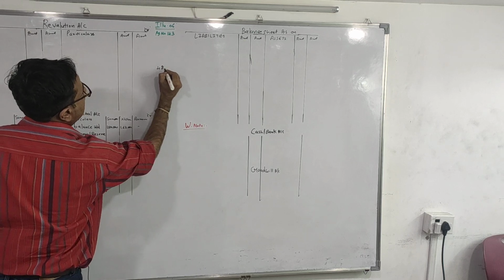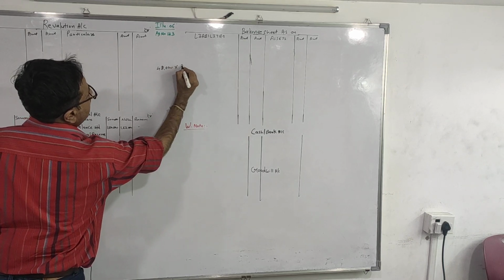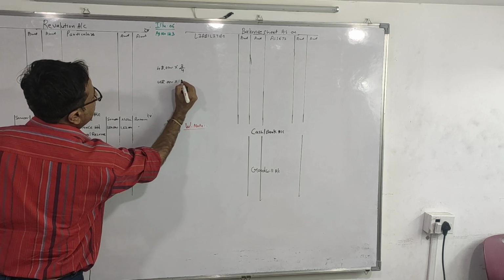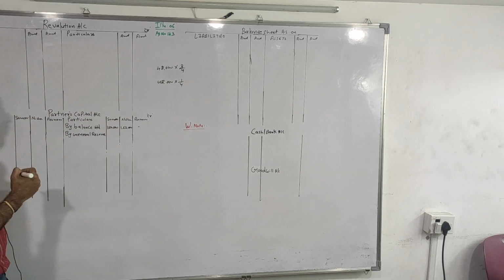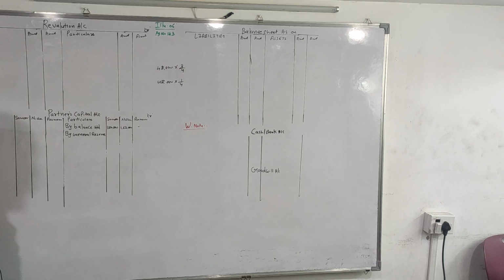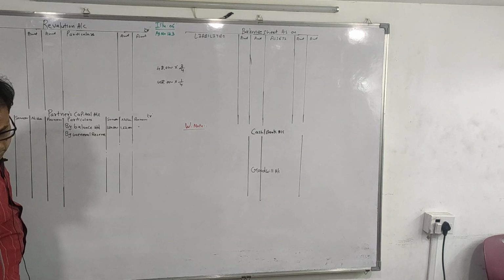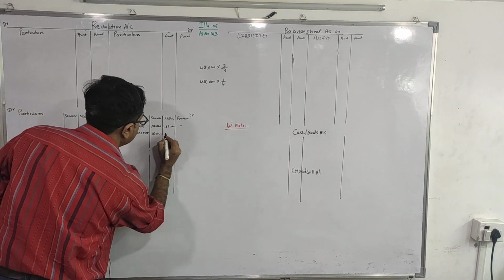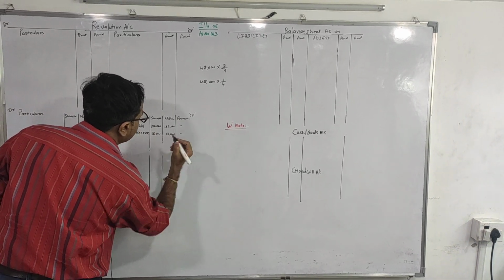How you will distribute? 48,000 into 3/4 and 48,000 into 1/4. The amount will be 36,000 and 12,000.